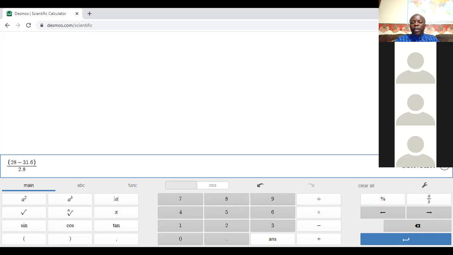It's 1.2857, but for the z-score, always stop at the second decimal place, the hundredths place. So we round it to 2 decimal places, which is negative 1.29.